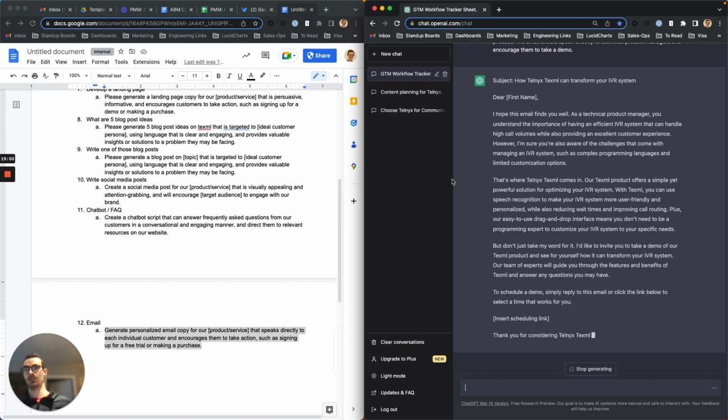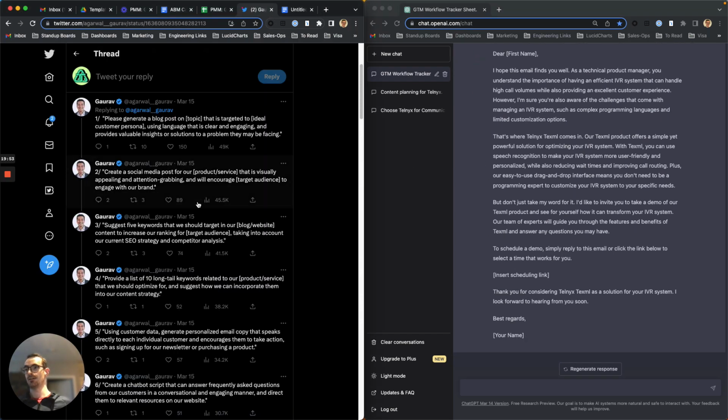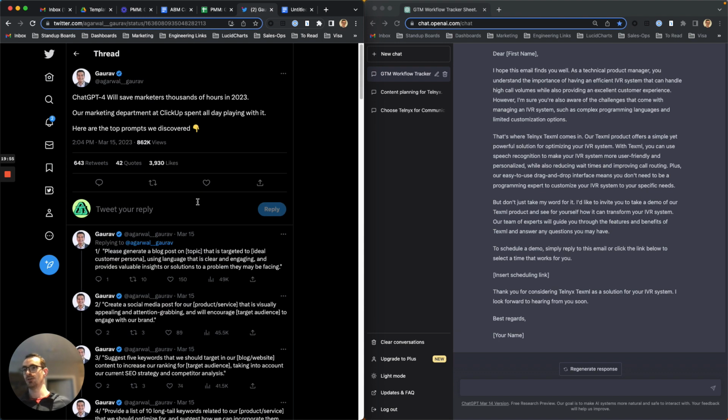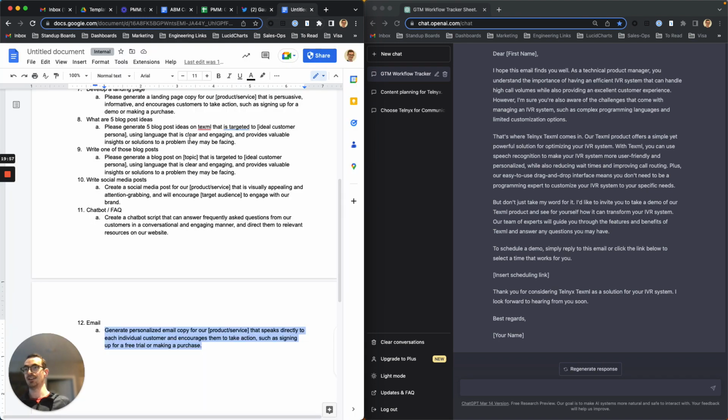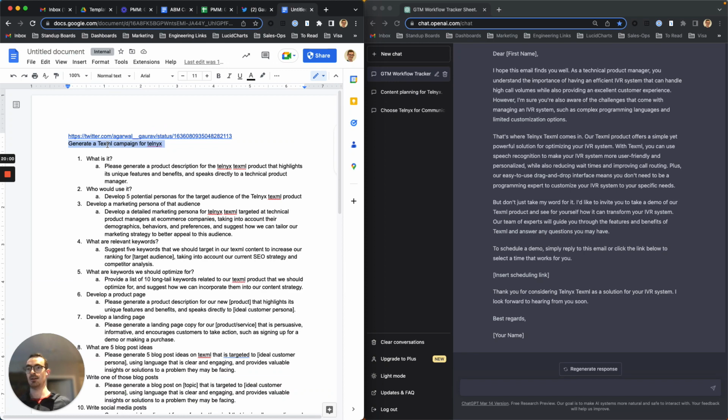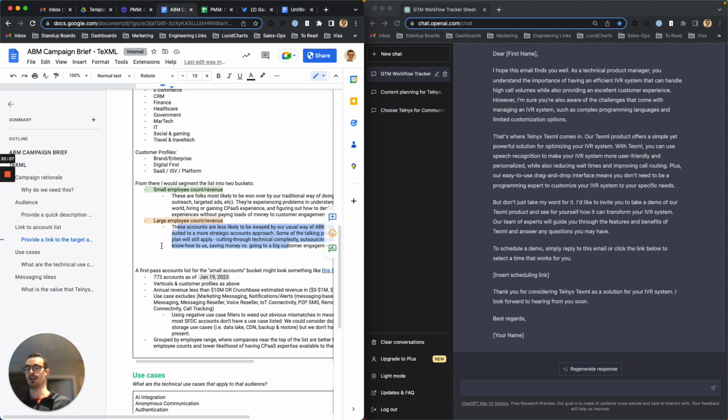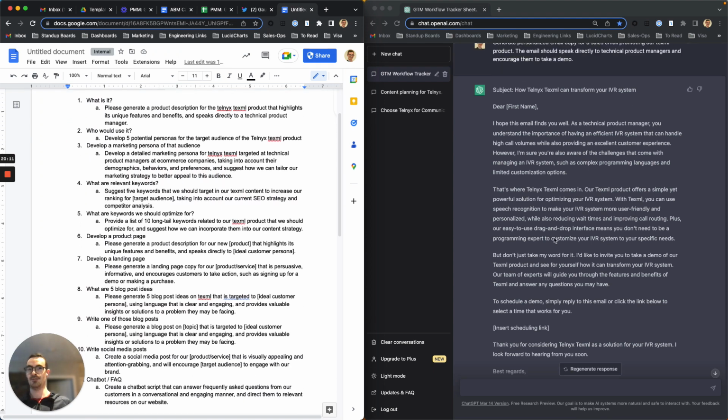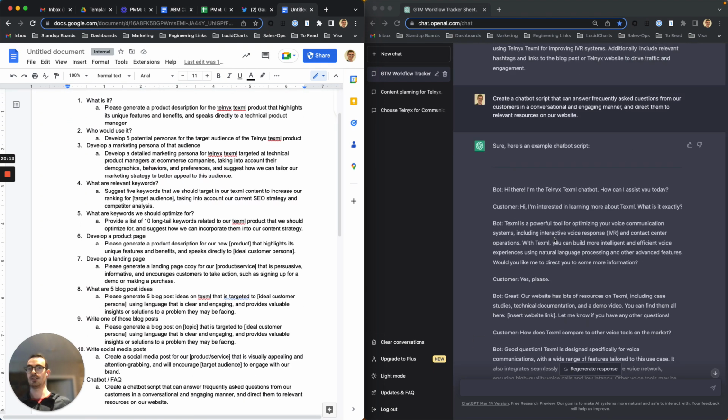So high level, what we've gone from there is a very vague Twitter thread. I had an intention of generating a TextML campaign. I've not much information on what is possible with TextML beyond what was in a document here. I read through some dev docs and related product pages. But after doing all of this, I basically come away with not a perfect piece of content for each of these, but 80-20 rule, it's 80% of the way there. We need to correct it.